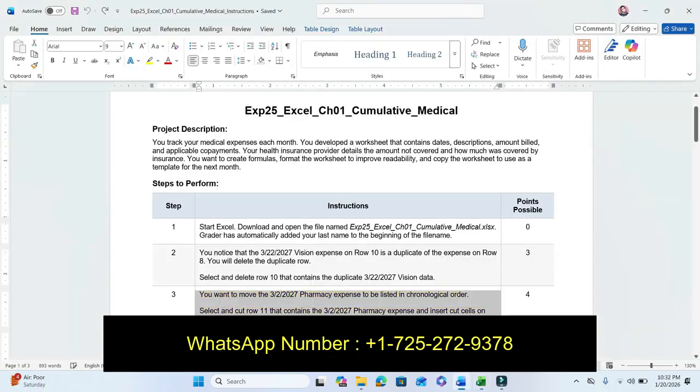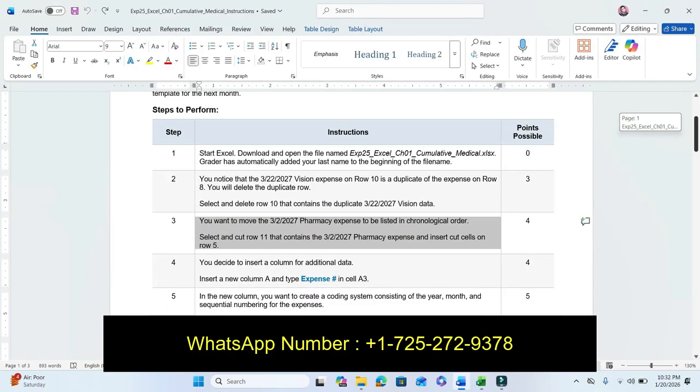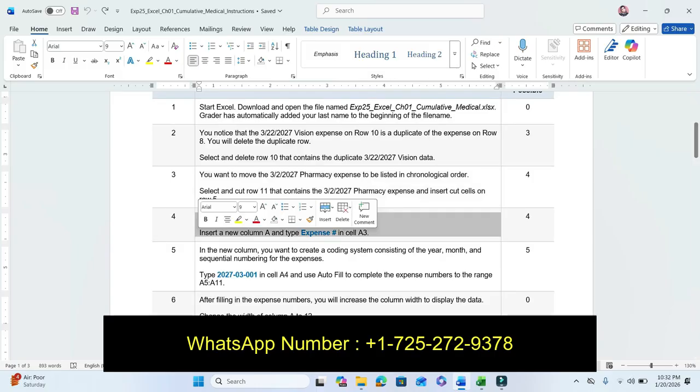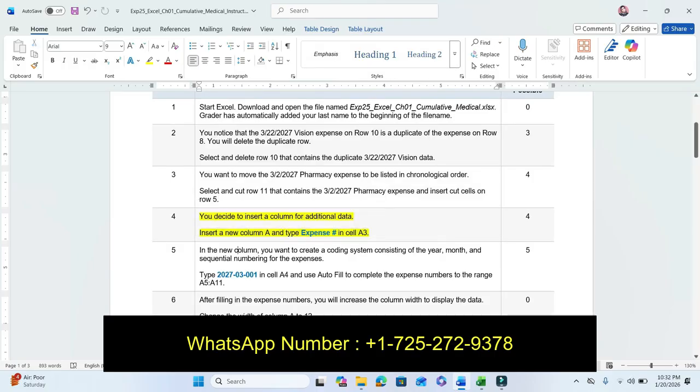So our step number 3 is completed. Nothing more in this step. Now move to our next step, step number 4. First we highlighted step number 4.